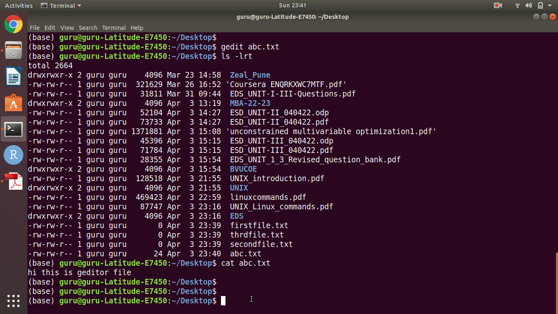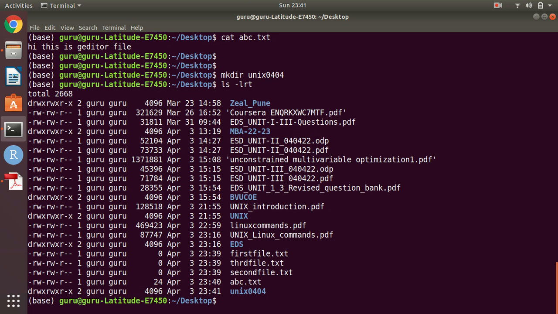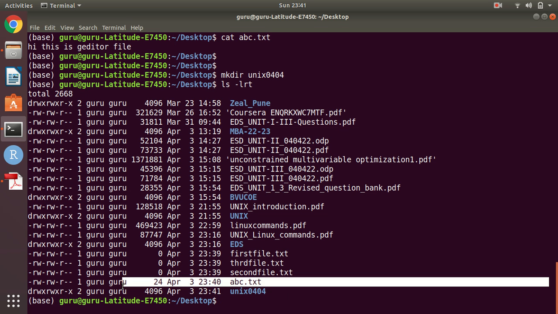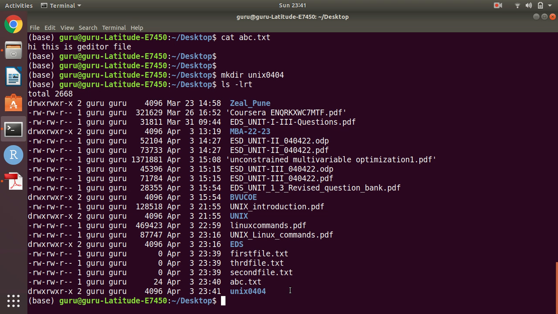Okay, now I just want to create a directory on desktop, mkdir Unix 0404. This is a directory which I have created here. You can check whether this directory is created or not. You can see here in the last line the current timestamp, because I'm just using ls -lrt, and here you can see it starting with the letter d. So this is the directory which I have created, Unix 0404.